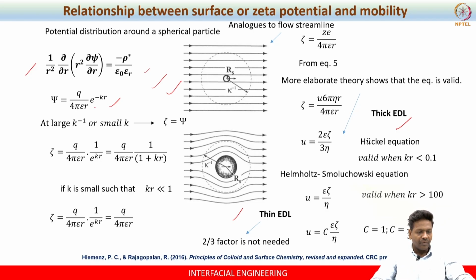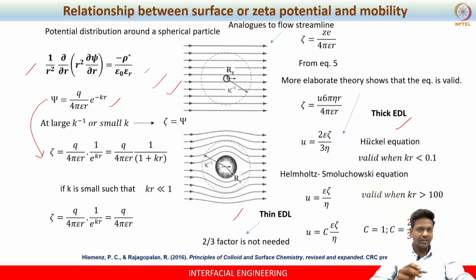Now, when we assume this condition, that K inverse is very large, which means a thick electrical double layer, the zeta is the same as the surface potential, we can say. So if you simply substitute this psi with zeta, because psi is the same as zeta, right?